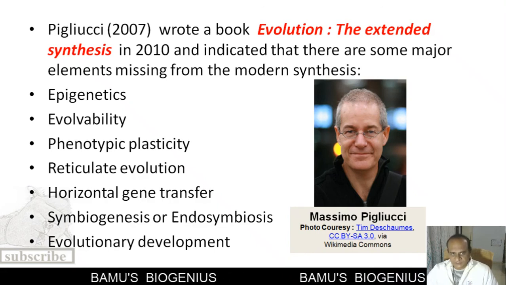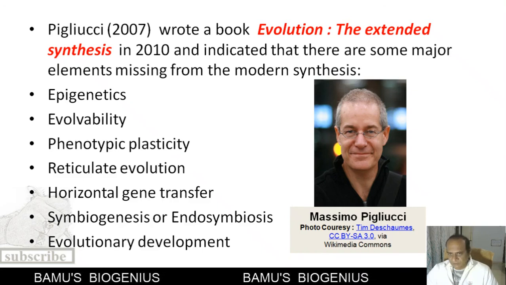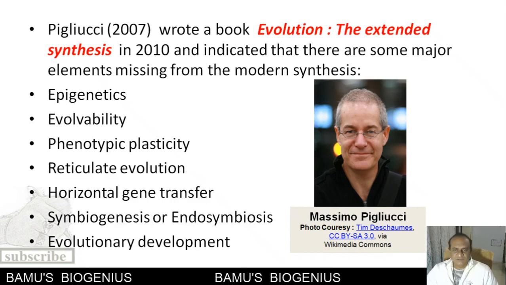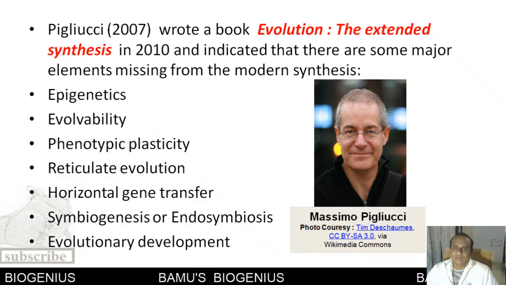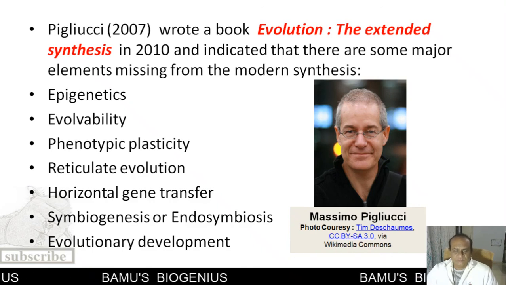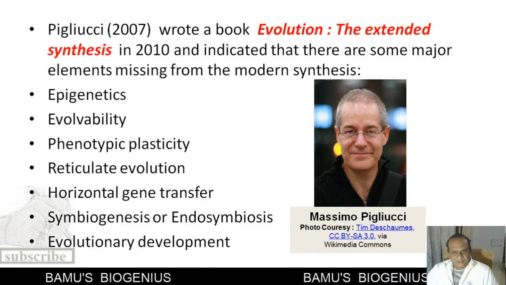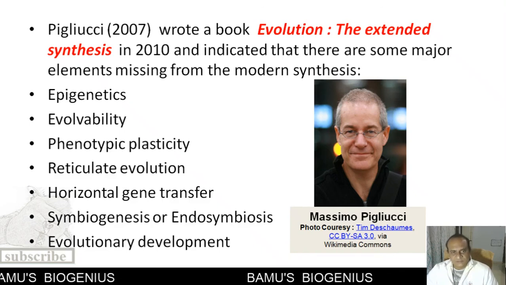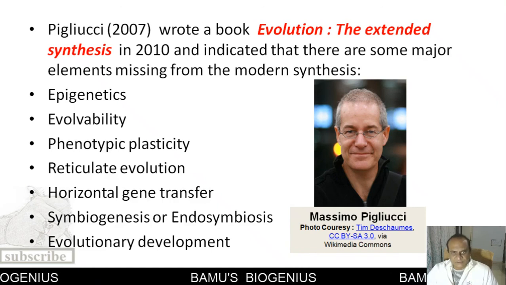Those factors are epigenetics, evolvability, phenotypic plasticity, reticulate evolution, horizontal gene transfer, symbiogenesis, or we can say endosymbiosis, and evolutionary development. He is of the opinion that a new theory should be created, including all the Darwinian principles plus these major elements that are missing from the evolution theory.